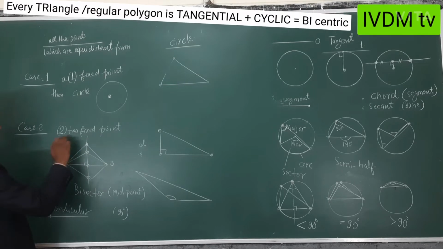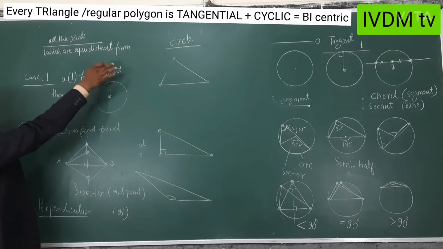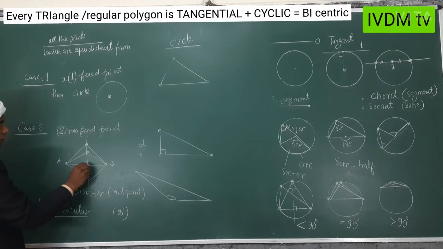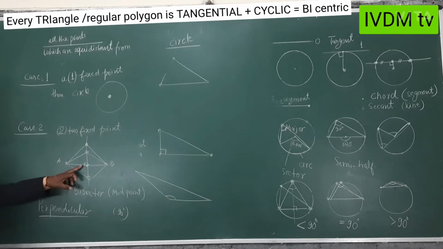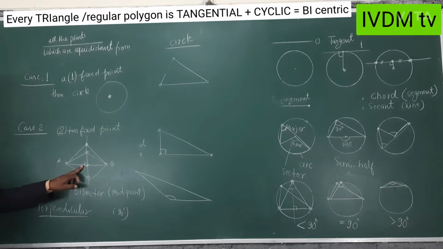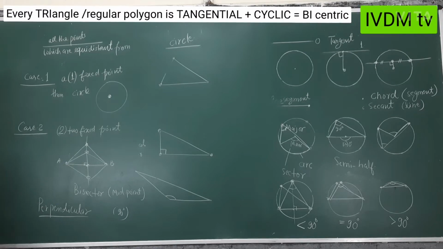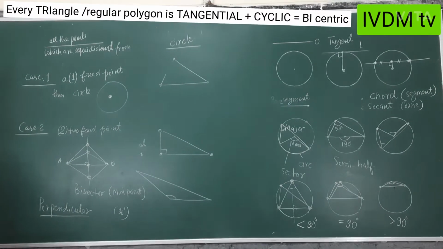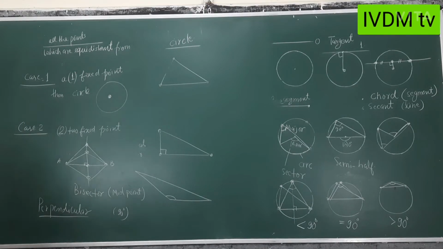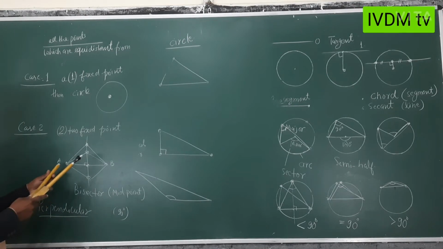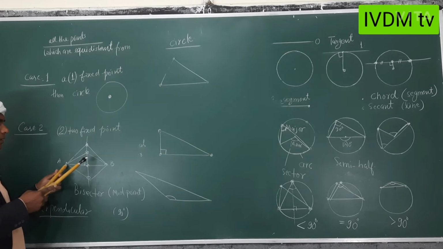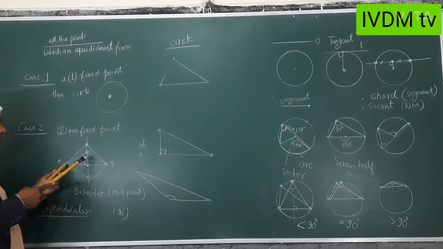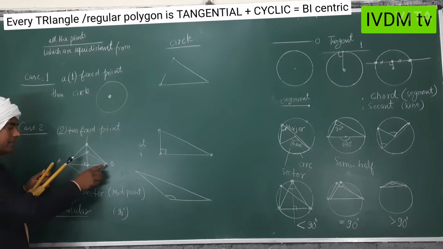So perpendicular bisector: if you have two fixed points, all the points which are equidistant from the two. This was taught in class 6th or 7th, when you were taught how to find the perpendicular bisector. That was the question, so I will go very fast. So you have a line segment.